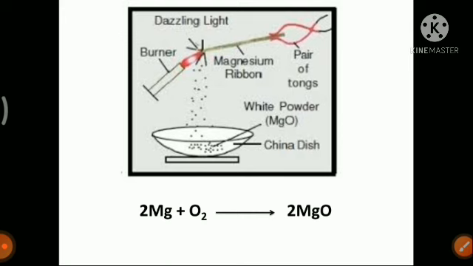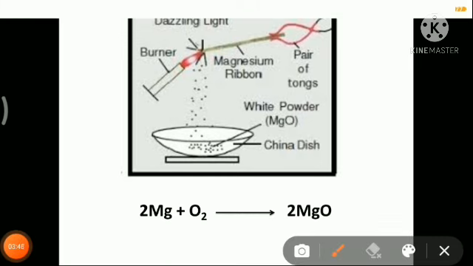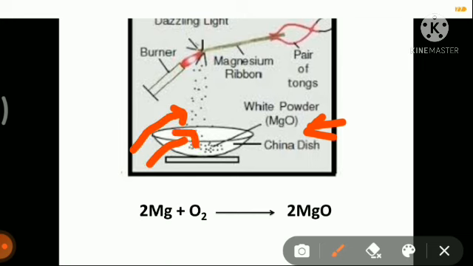What is that white powder-like substance? That white powder is magnesium oxide, written as MgO. When it burns, these white substances keep on falling and we have to collect them.